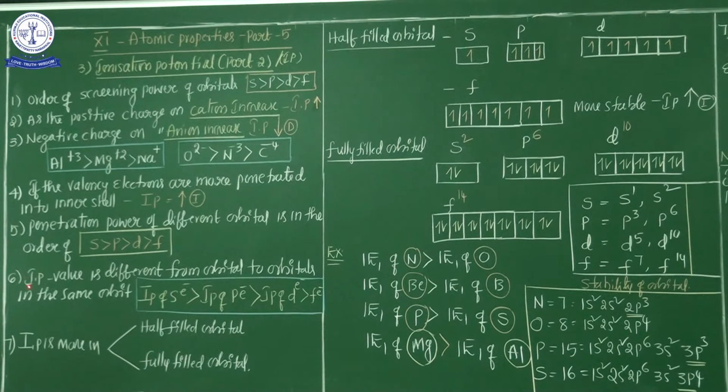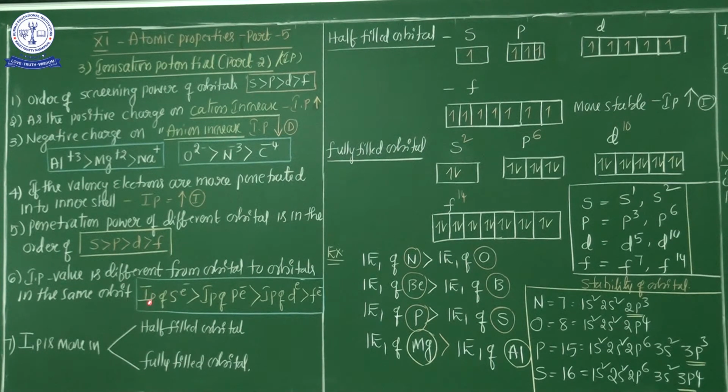Next, this is the most important point, the sixth point: ionization potential value is different from orbital to orbital in the same orbit. For example, in the third orbit there is an s orbital, a p orbital and a d orbital. Out of these three orbitals, none has the same ionization potential. Different orbitals have different ionization potentials because of the penetration power of the orbitals, as I just told you.